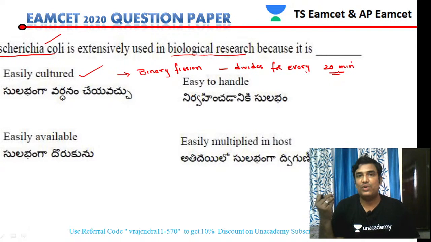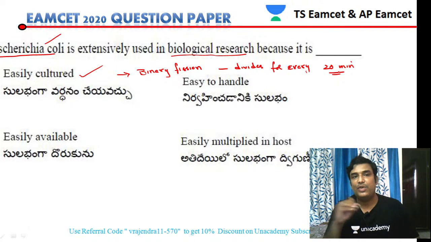It keeps on dividing every 20 minutes. By completion of 1 hour, it completes 3 generations. So a larger number of cells can be produced in a short time. That is the reason E. coli is extensively used in biological research.